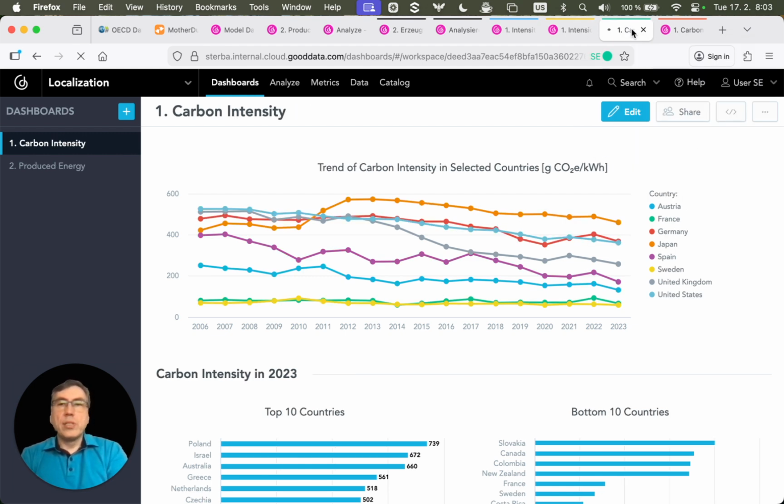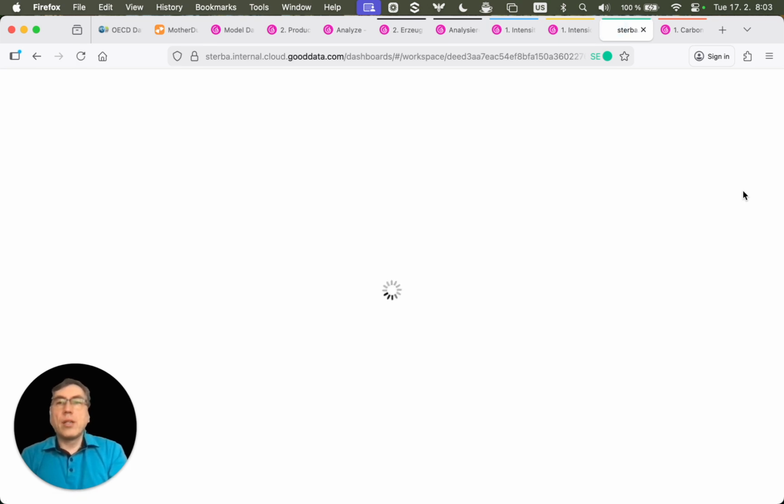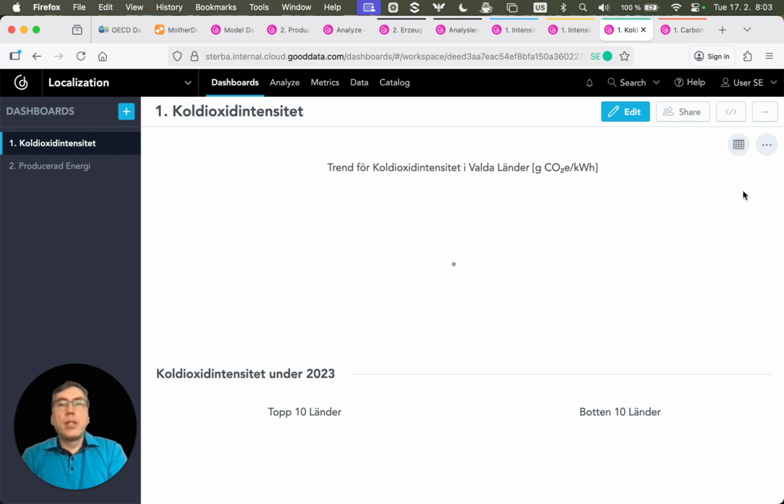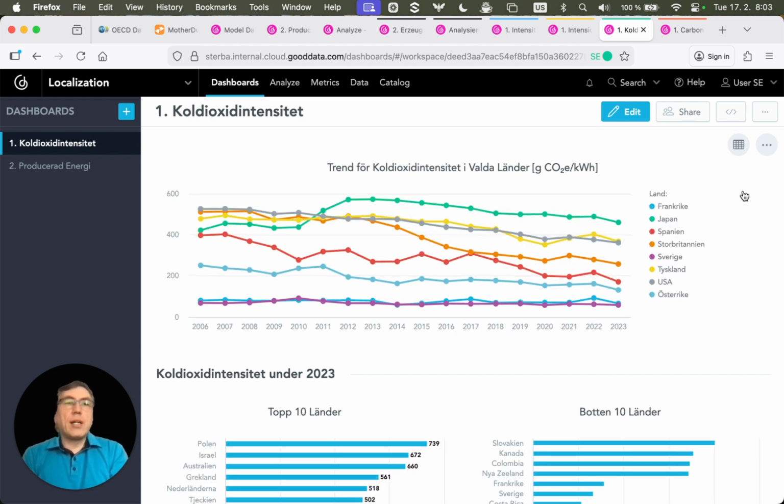Now let me open the same workspace with the user with Swedish. Here is a special case. I have set it differently, so that it is using English for the user interface, but the rest, metadata and data, are translated to Swedish. So it shows some flexibility that you have. You can, for example, set different variants of English, like American English or British English, for metadata, and have just one version of the data for English.